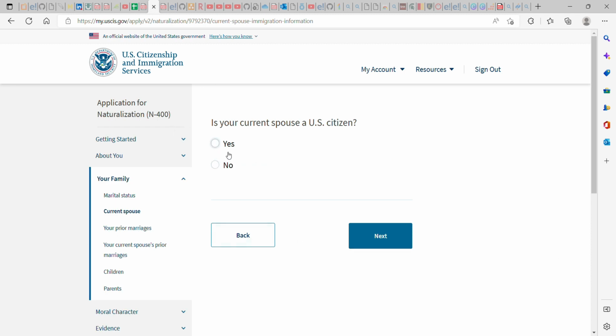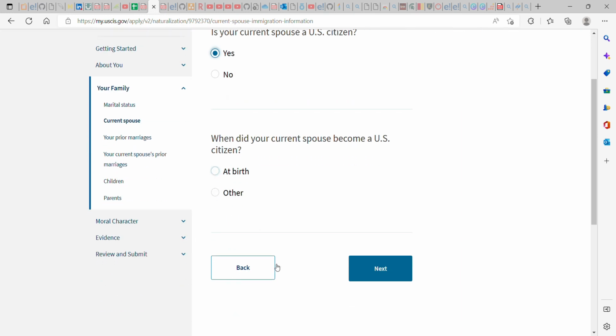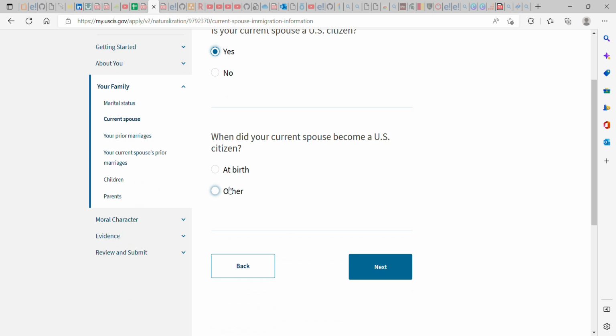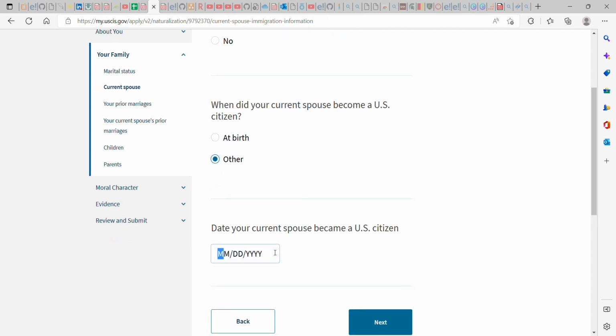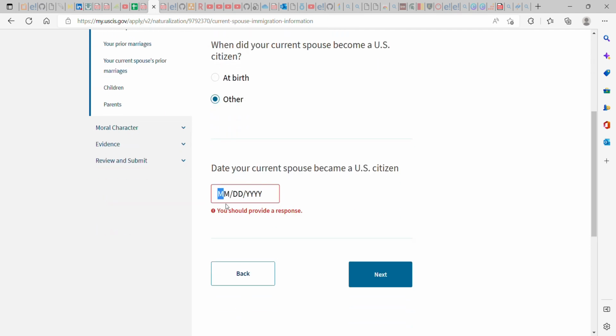If you say no and you are saying that you're married, you are out. You need to say yes. At birth or otherwise, was your current spouse born in the United States, or was he a US citizen based on naturalization or any other way? If yes, click other. Then you can write when your current spouse became a US citizen.